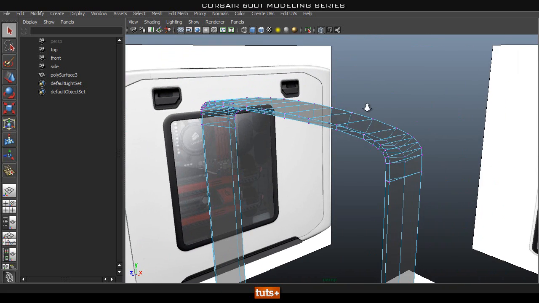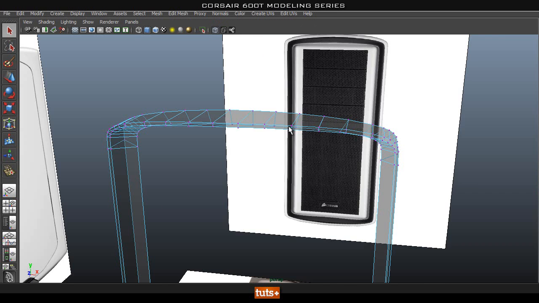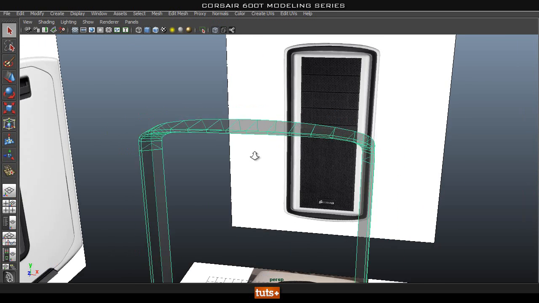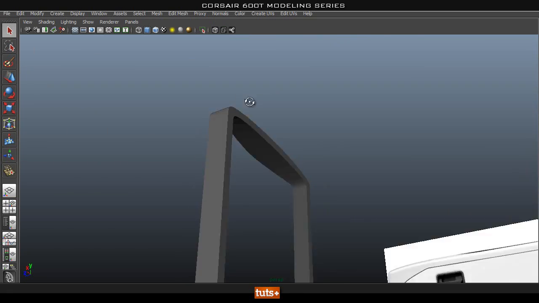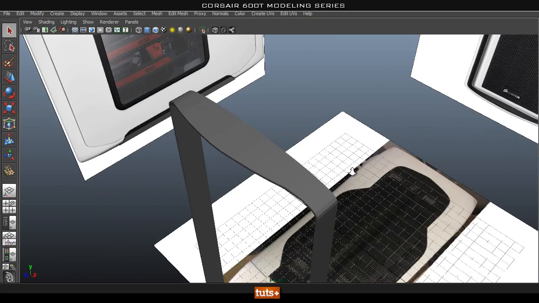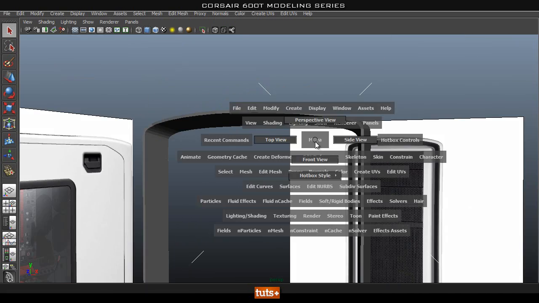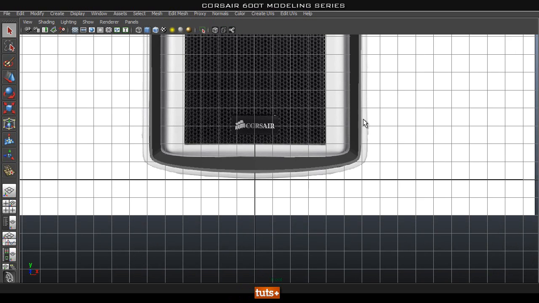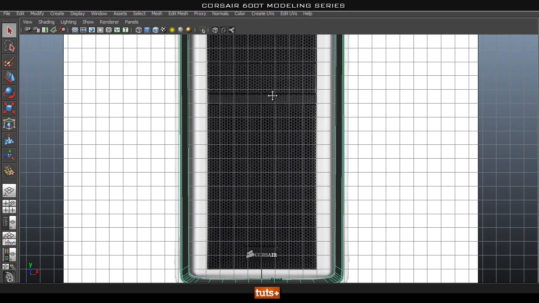Okay, so there we go. There's our inner black panel, and for some reason I can't select it. There we go. So let's go ahead and have a look at it. Okay, it's looking pretty good. Alright, that's great. Next, what we're going to do is we're going to use this mesh to go ahead and start blocking out this piece.